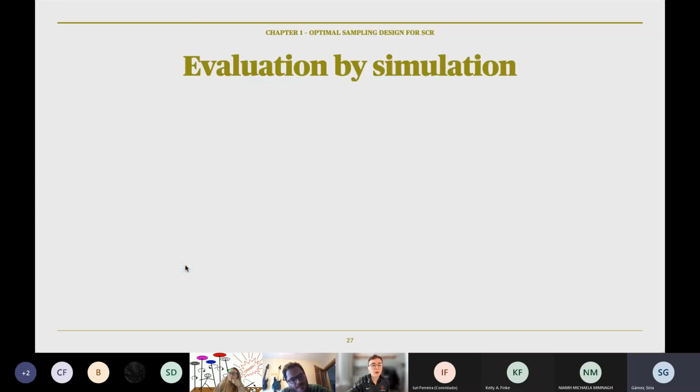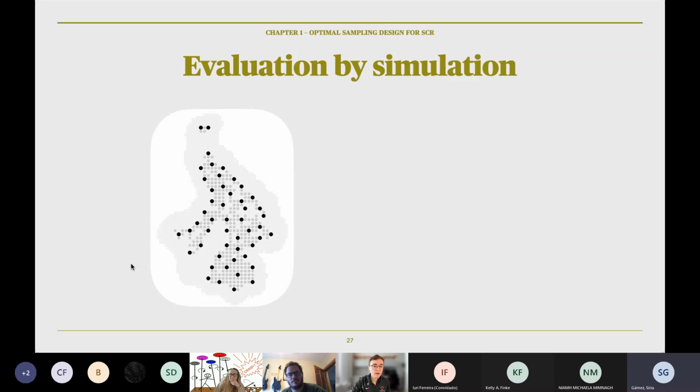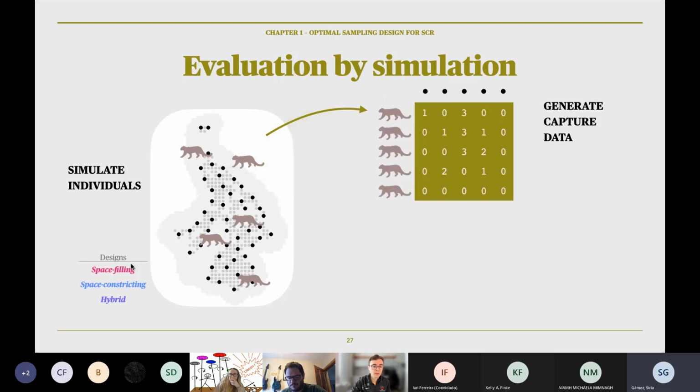The criterion tells us how well the design performs relative to a single objective. So to get a more comprehensive understanding, we use simulation to evaluate design performance, and I'm going to demonstrate that here. We start with our study area and our design, in this case, each of the 3 designs. We simulate some individuals. We generate capture data, as we saw before. It's the table that we called Y.